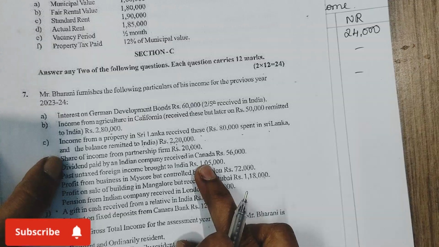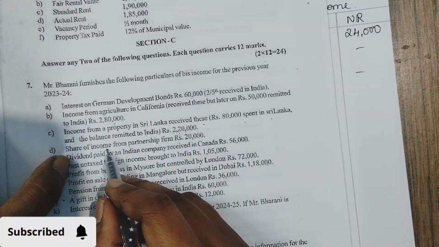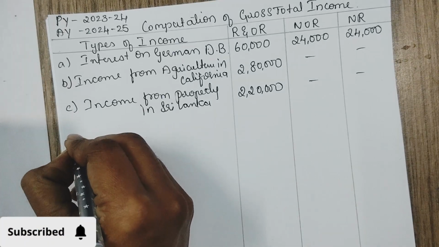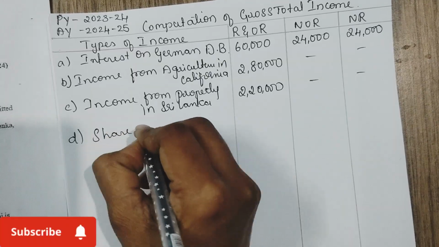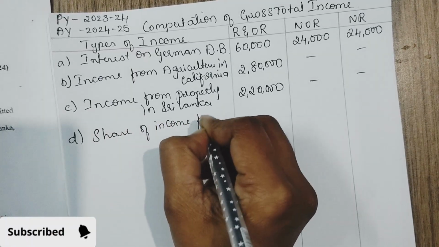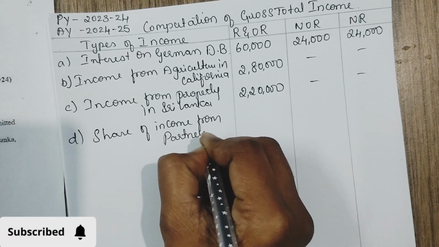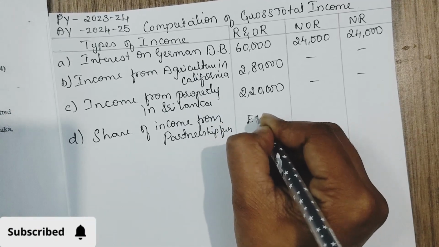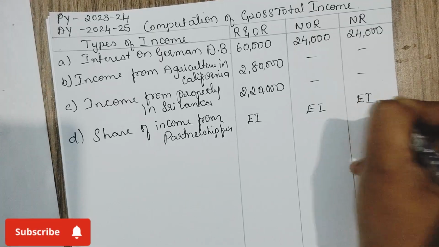Then next one, D. The next transaction is share of income from partnership firm. Share of income from partnership firm is an exempted income. It is exempted income for all the three.